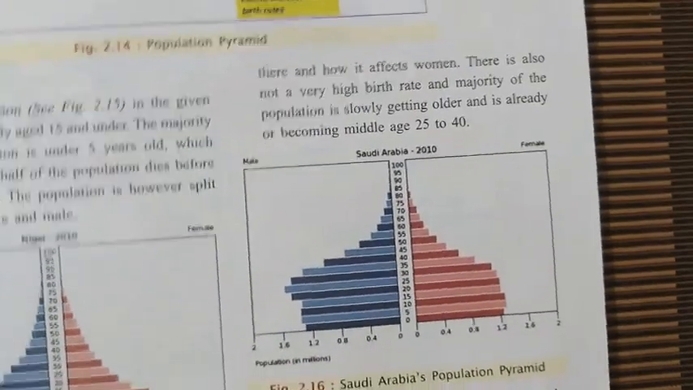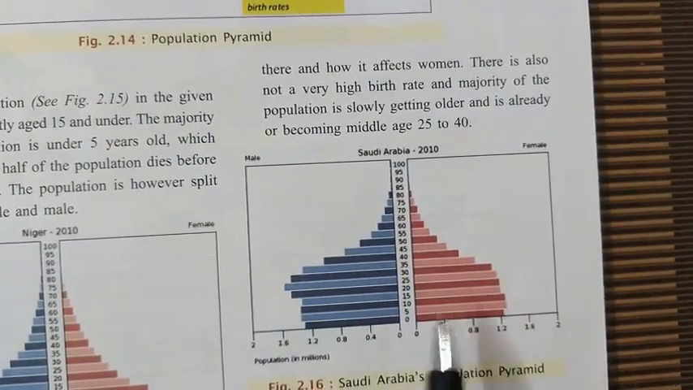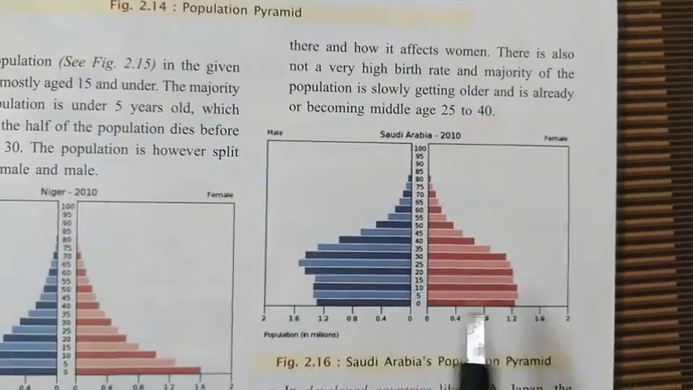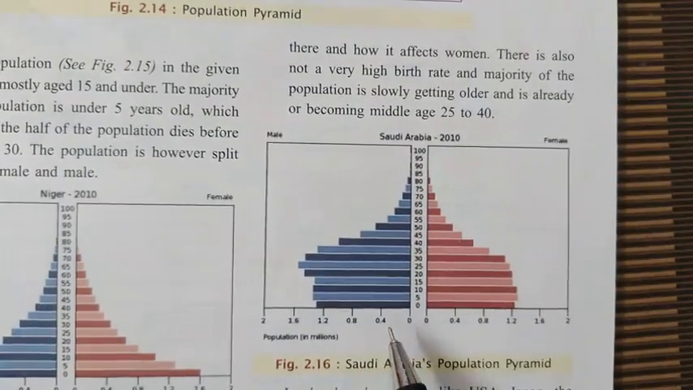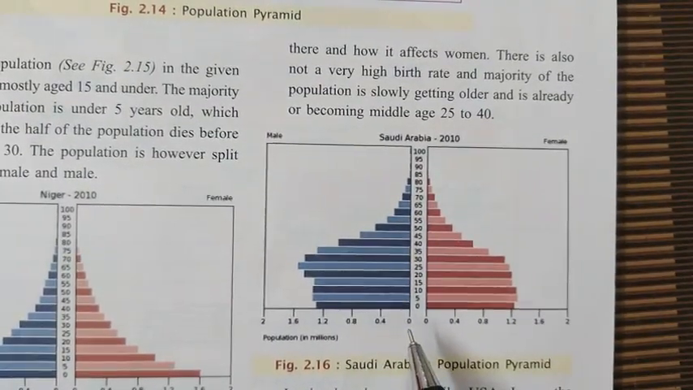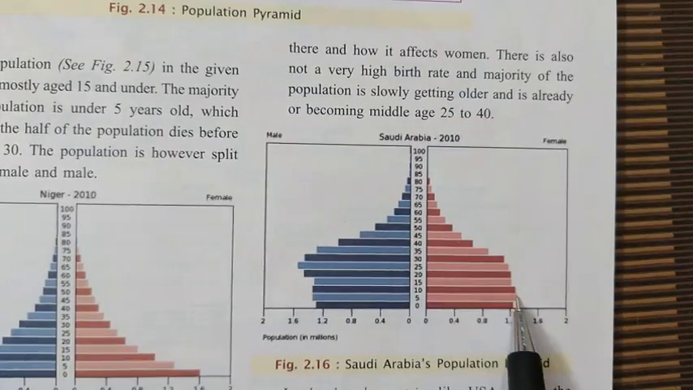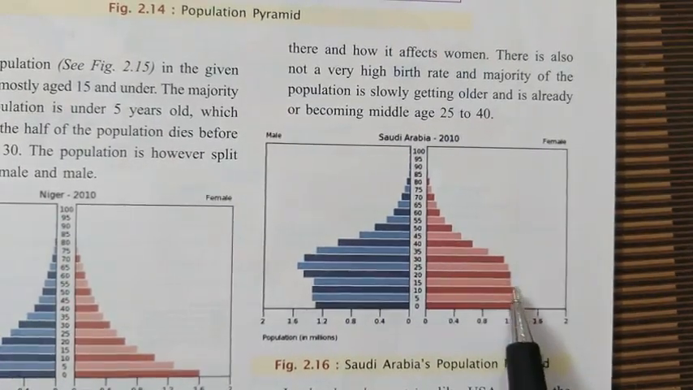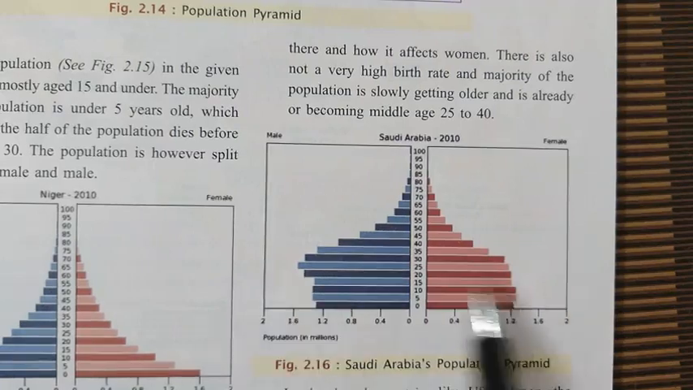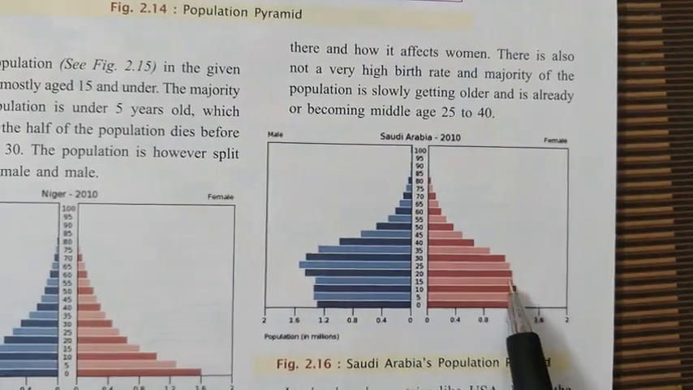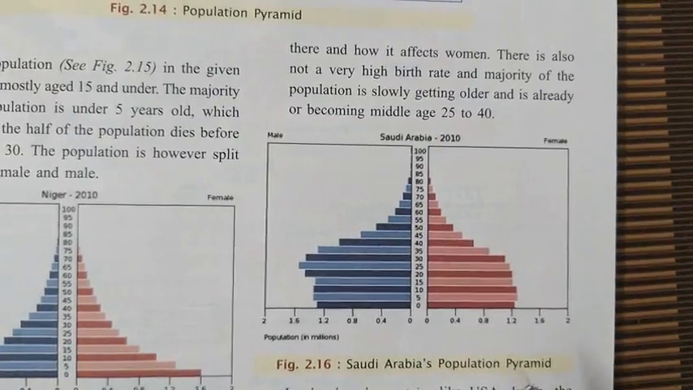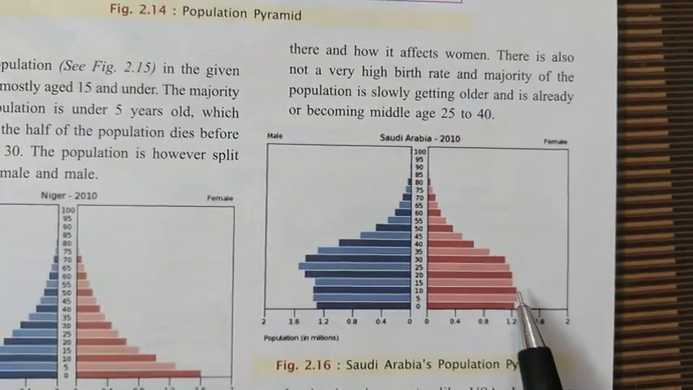Now next, let's see another pyramid. This is one more pyramid, which shows the population of Saudi Arabia. Here you will find a large number of male people live there. On this side, these bars are much bigger than the bars on the female side. It means the male population is much higher compared to the female population. Saudi Arabia, as all of you know, is a Muslim country, so usually families prefer the male child.